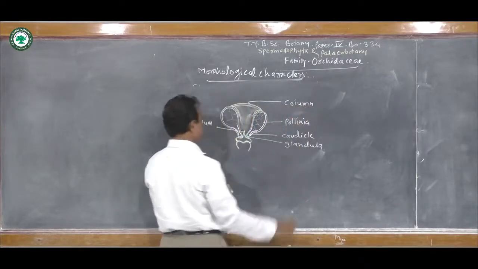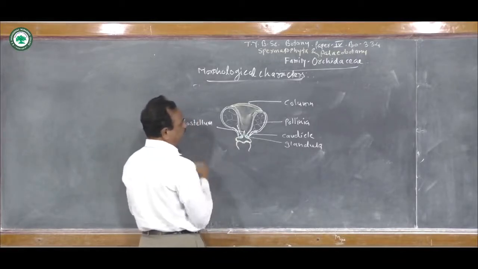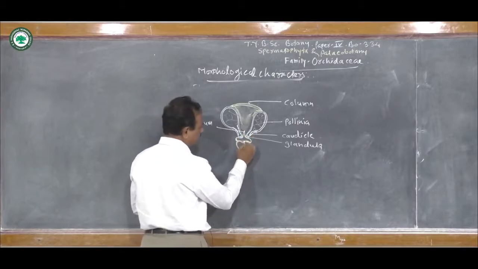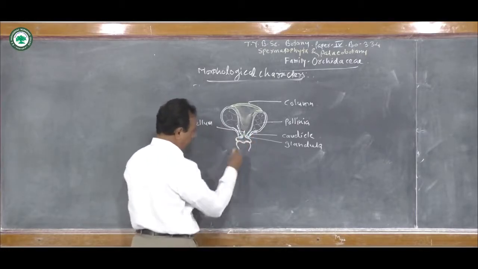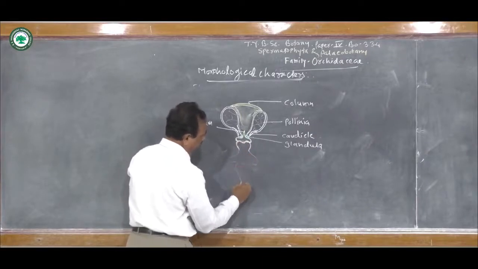So this is the column, and here this rostellum forms this beak-like structure. Below it there is the presence of